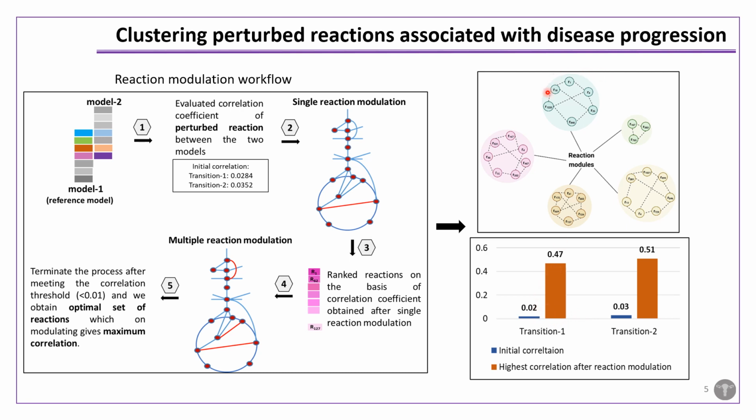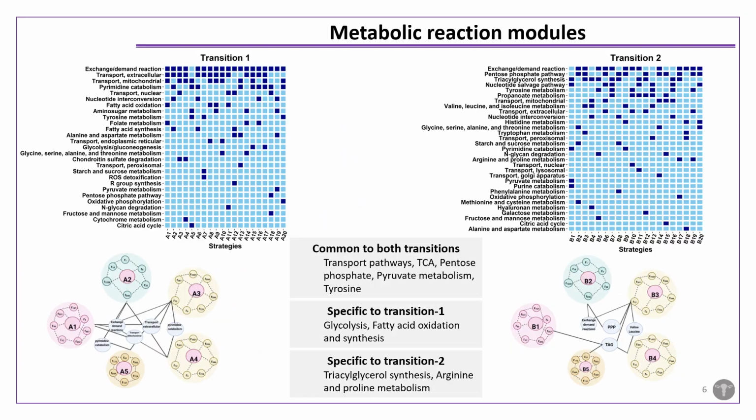This suggests that the reaction clusters with highest correlation have great potential in progressing the disease further to its metastatic stage if they are all perturbed together. Further pathway analysis was done, and it was observed that the reactions in the top module of both the transitions were involved in the transport pathways, TCA, pyruvate metabolism, and so on. And the TAG pathway was predominantly involved in the top modulation strategy of transition 2.